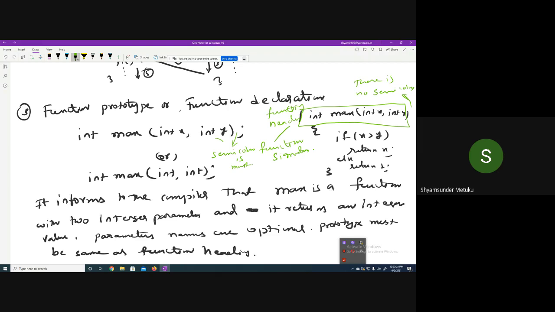How many parameters we pass is also variable, and this complete information is available in the header file called stdio.h. The stdio.h header file takes care of the function prototypes for scanf and printf, and in fact all the predefined functions. Every predefined function is defined in a particular header file. Right now, printf and scanf prototypes are in stdio.h.